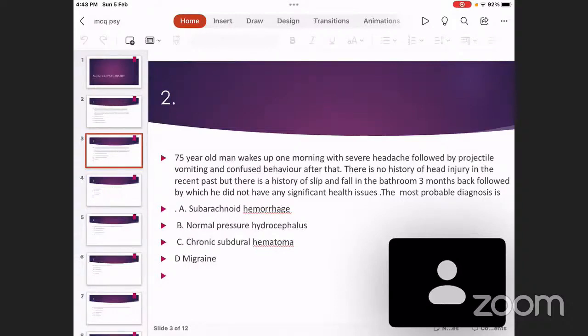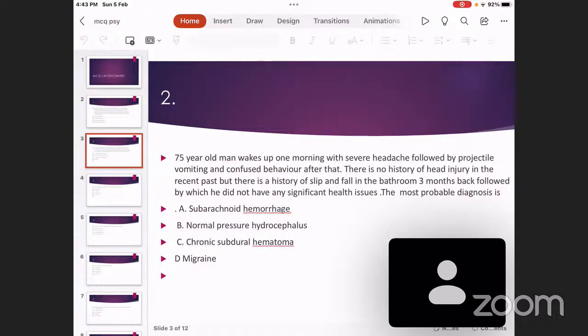Slowly over several days, several weeks, this blood can get organized into a clot in the subdural region, and it starts exerting pressure on the brain tissue. The increased intracranial pressure produced as a result will manifest in the form of vomiting, headache, and confused behavior. So that is chronic subdural hematoma.